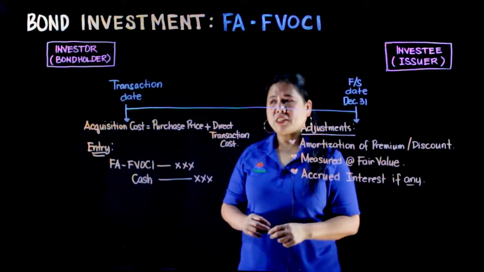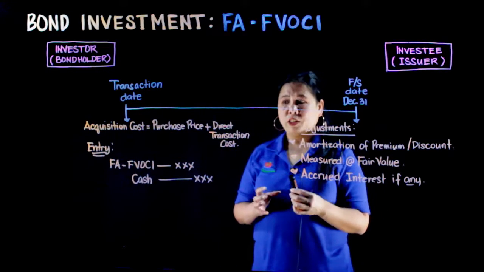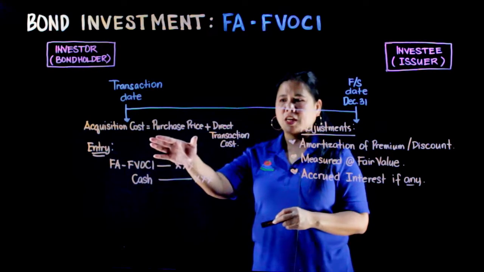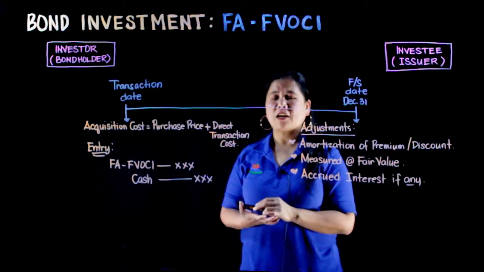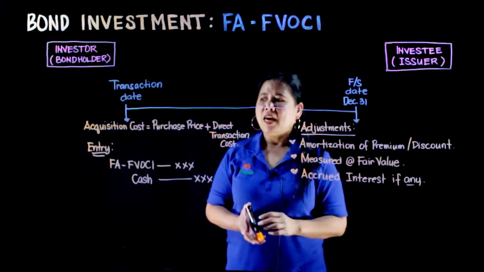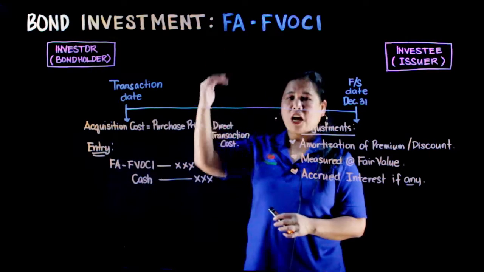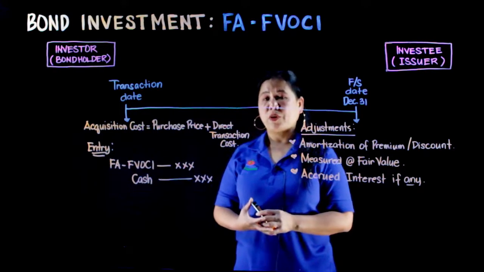Alright? On the transaction date, ang initial recognition natin, nire-record natin ito initially at acquisition cost, which is composed of our purchase price plus our direct transaction costs. Ang indirect transaction cost ay outright expense. And our entry is mag-create tayo ng account na yan, which is our investment, debit to financial asset, FVOCI, and credit to cash.